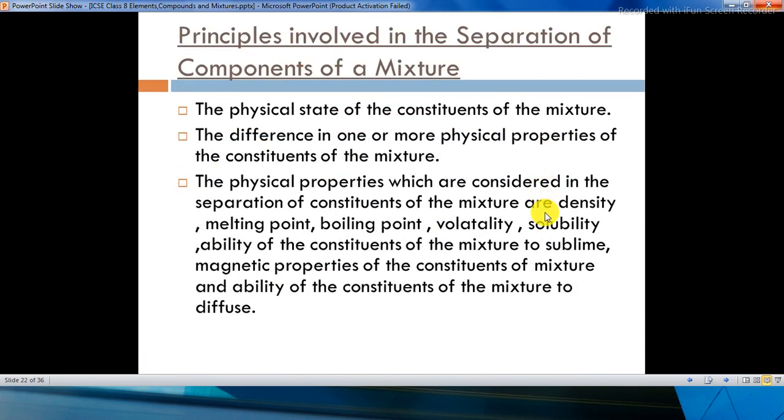Now, what are the principles involved in the separation of components of a mixture? The physical state of the constituents of the mixture. Then you have the difference in one or more physical properties of the constituents of the mixture. The physical properties considered in the separation of the constituents of the mixture are density, melting point, boiling point, volatility, solubility, ability of the constituents of the mixture to sublime, magnetic properties of the constituents of the mixture, and the ability of the constituents of the mixture to diffuse.